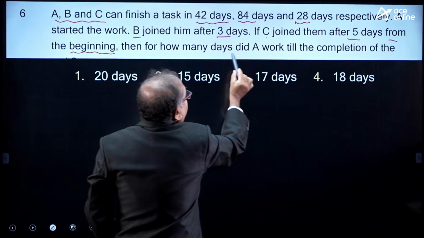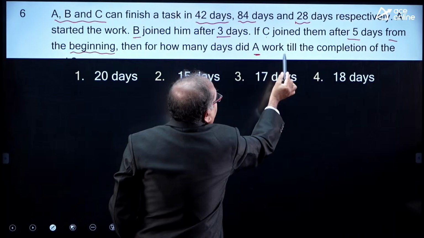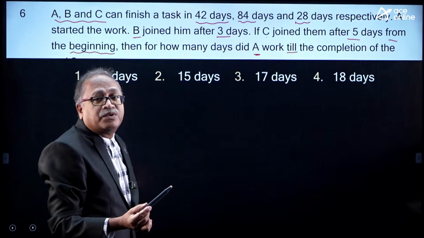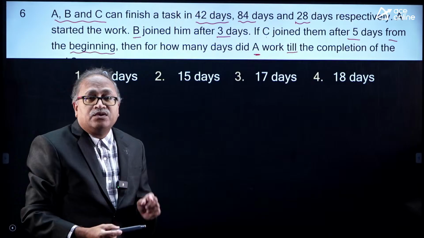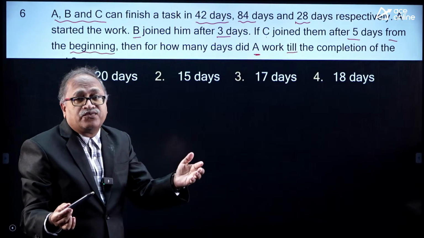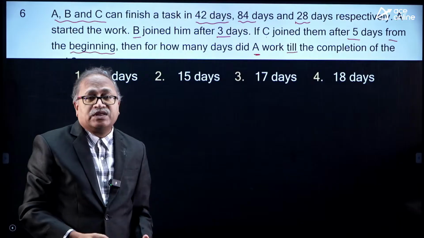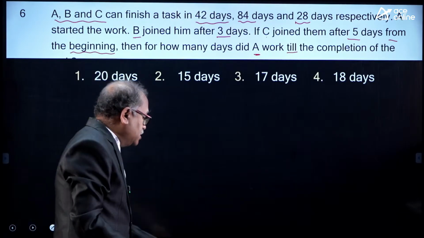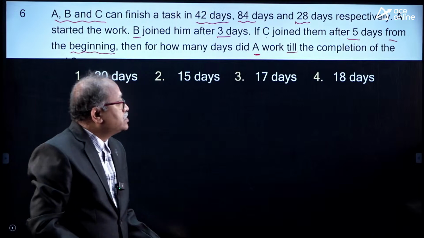Then in how many days did A work till the completion of the work? You must notice that A started the work and he did not leave. That means A was there for the entire period. Very general question asked in the exam. That's not a twisted one.